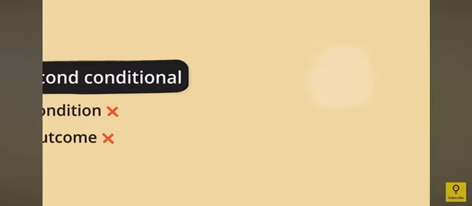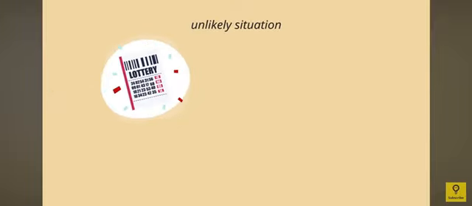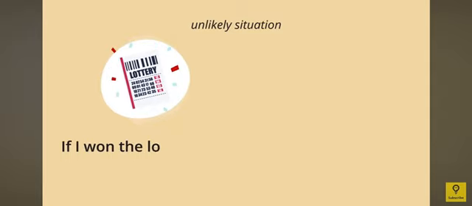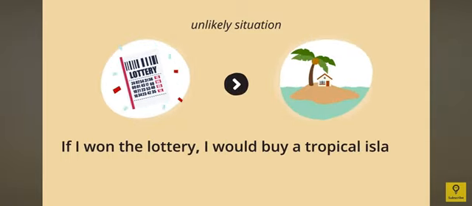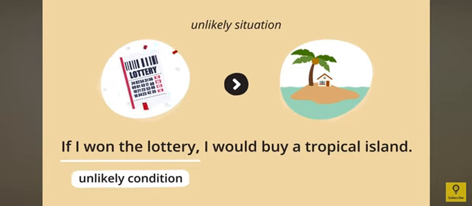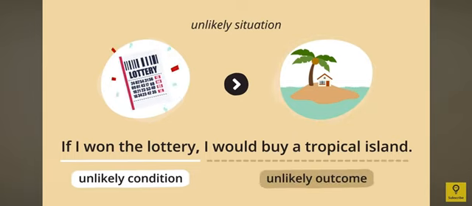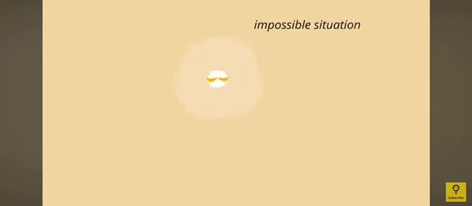Now let us take some examples about unlikely situations. For example, if I won the lottery, I would buy a tropical island. Winning the lottery is an unlikely situation because it has a small percentage of happening in the future. Because we have an unlikely condition, buying the tropical island would also be an unlikely outcome in this situation. In this example, we can understand that unlikely situations have a small percentage of happening.